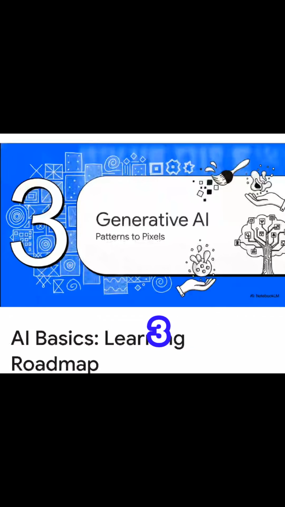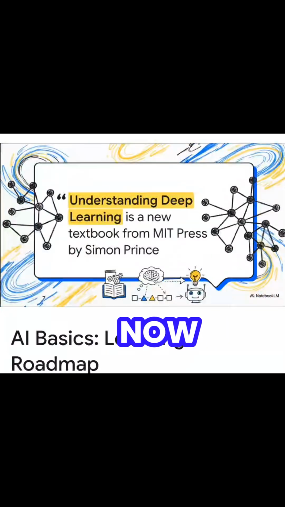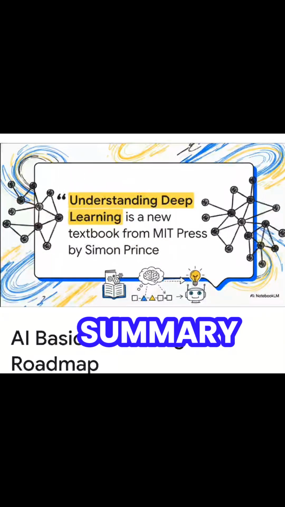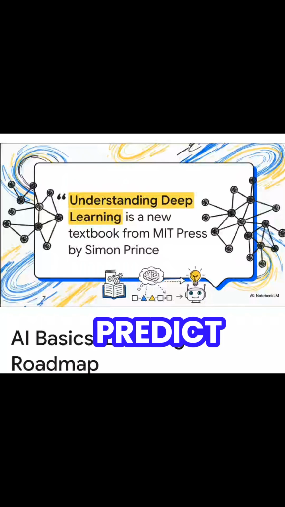All right, part three. We're going to shift gears here from how AI recognizes patterns to how it actively creates brand new things. Now, what's really interesting about this is, well, the quote you're looking at right now was actually written by an AI, GPT-3 to be exact. The model was simply given the title and the author of a textbook, and boom, it was able to generate a highly plausible continuation of the text, writing out a totally logical summary of chapters and sections. This really goes to show that generative models don't just categorize data, they understand the relationships well enough to predict and create incredibly realistic, brand new sequences.